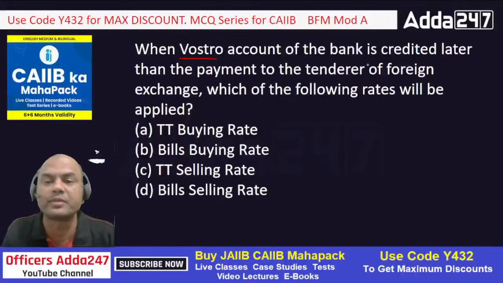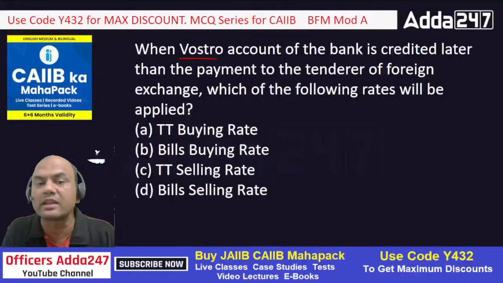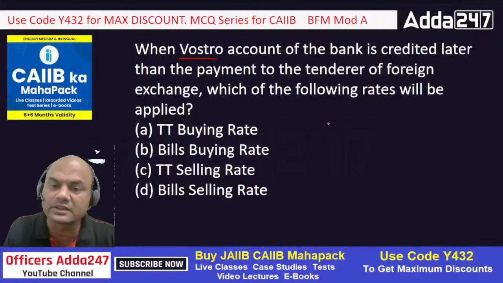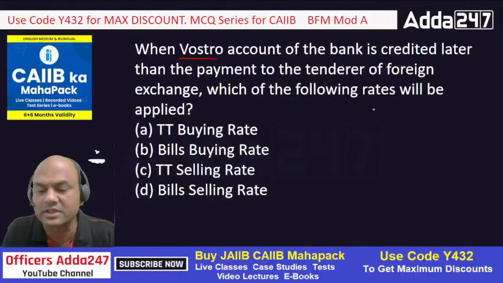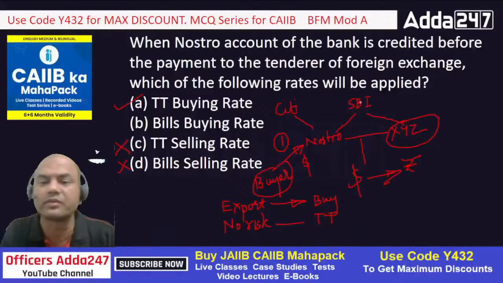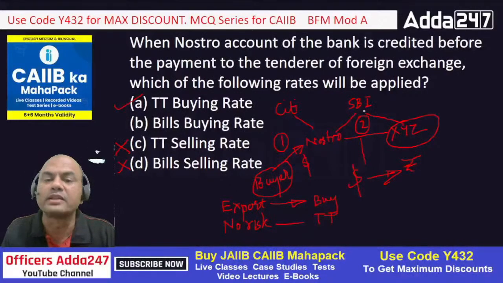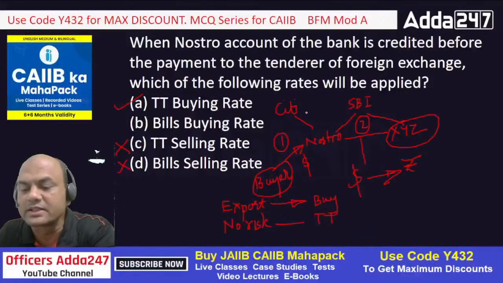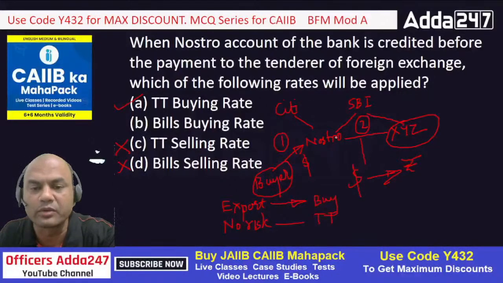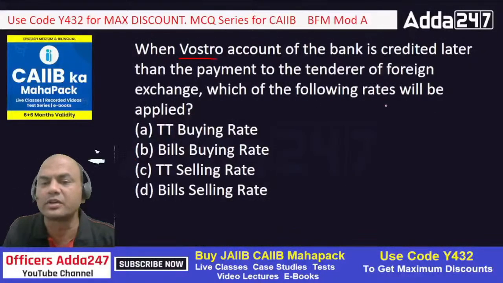So in this case, what is happening? The Vostro account is credited later than the payment to the tenderer. Means again we'll come to this same question. See this, I'll show it over here only. This is step number 2, right? I'll write it over here. Hold on. Let me bring this slide over here. One sec. Yeah.